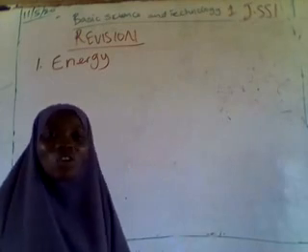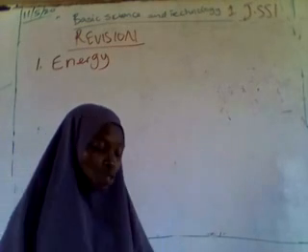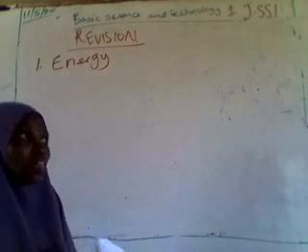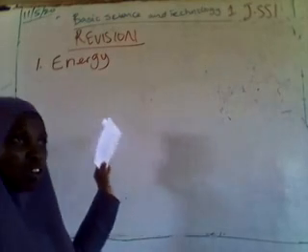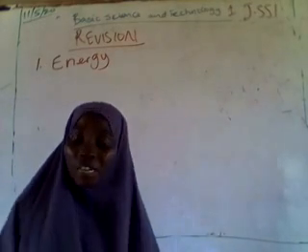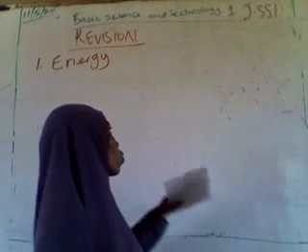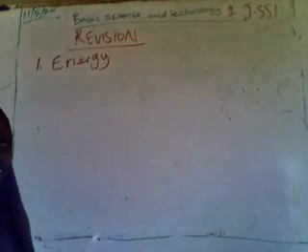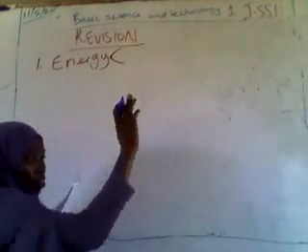Energy is the ability or capacity of an individual to perform his or her daily work. Then we have types of energy. We have two major types of energy: the natural source of energy and the artificial source of energy. We also talked about some of the examples of the two types of energy.